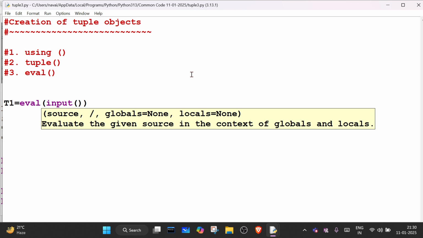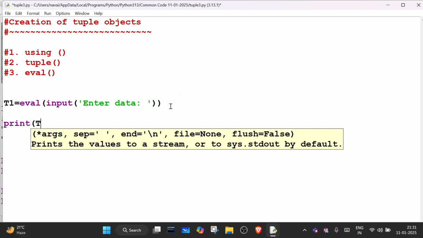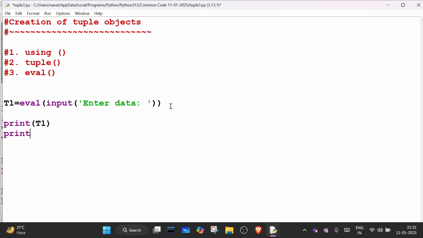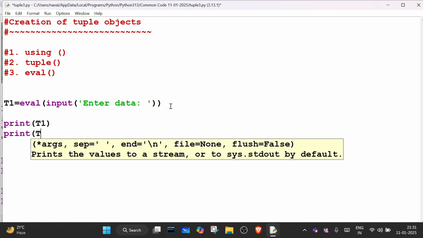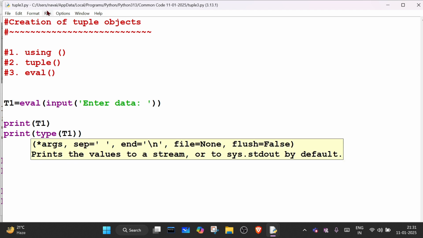So here I'm writing enter data. After that, print t1 and print the type of t1 to check whether it is actually a tuple or not.